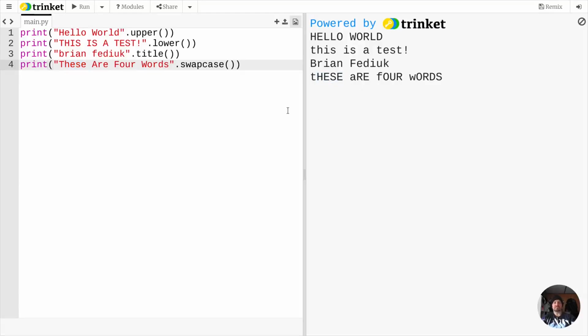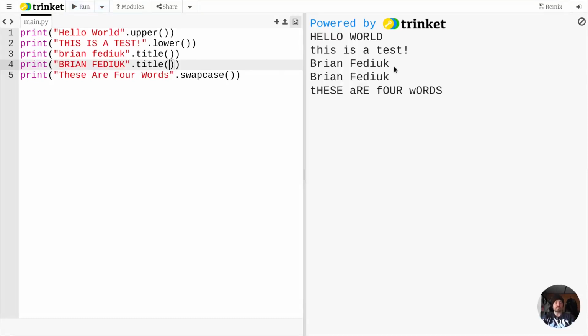So capitalizations are kind of fun to play around with, but also, if you're running, let's say, a website and you have a mailing list, right? You send emails to all of your clients. Sometimes, when people go to write things into your forms, they will write their name in all lowercase letters, or they'll write their name in all uppercase letters. And if we look back at print, let's say I write that dot title. This also will snap it to a very formal way of writing things.